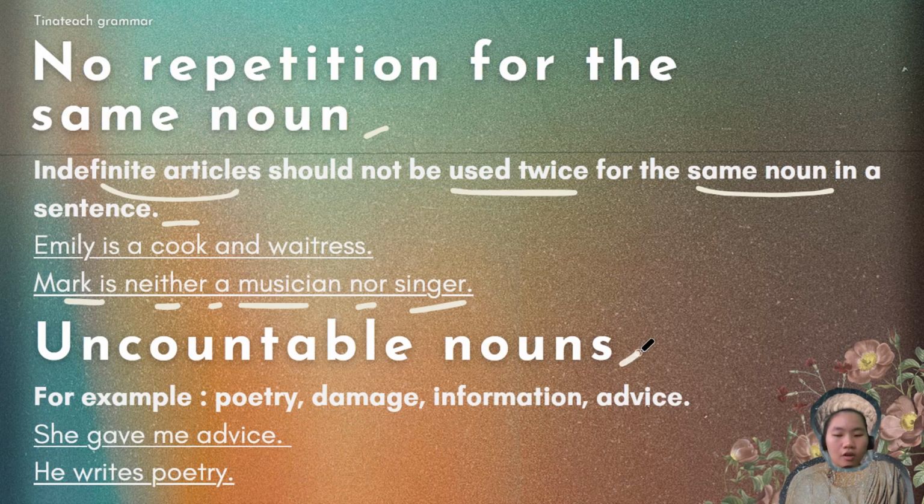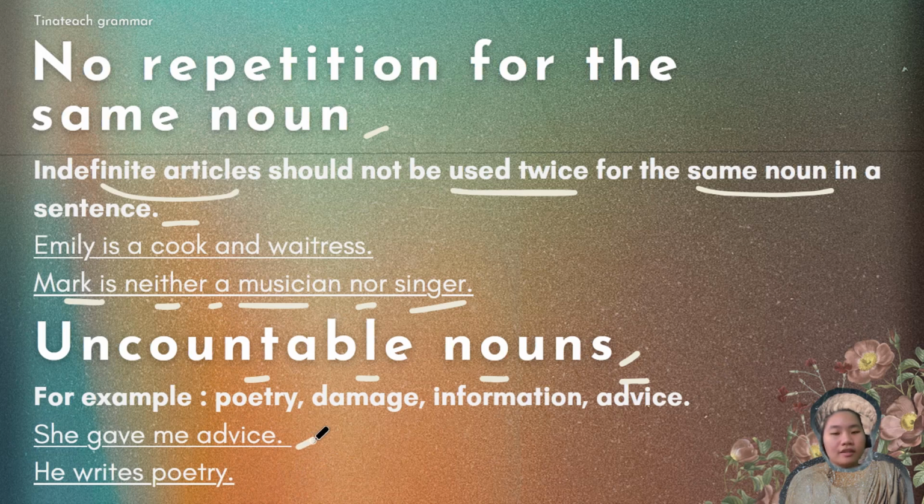The last part that we're going to talk about is uncountable nouns. Just as the name said, uncountable means you cannot count it. For example, poetry, damage, information, and advice. How do you count damage? How do you count advice, right? You can certainly add quantifiable words such as many or few or plenty, but if you're just using these nouns as is in a sentence, they are considered uncountable.